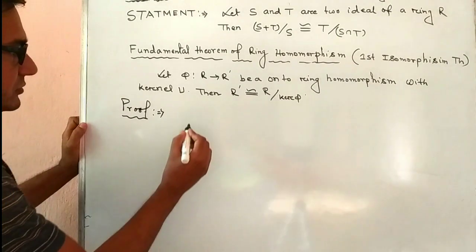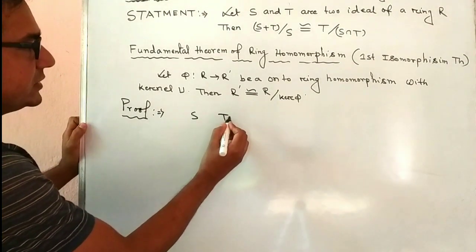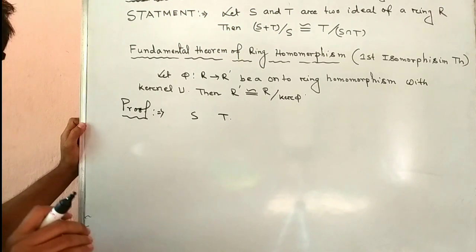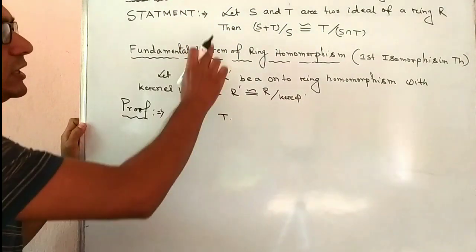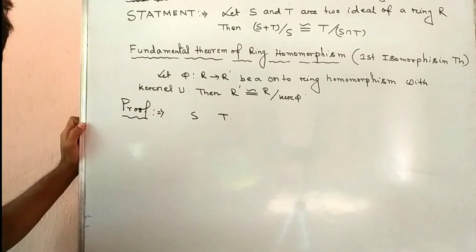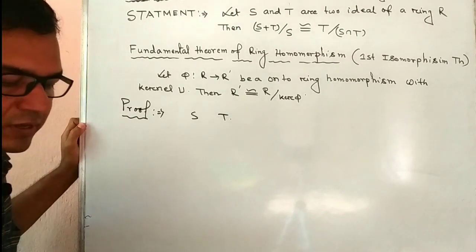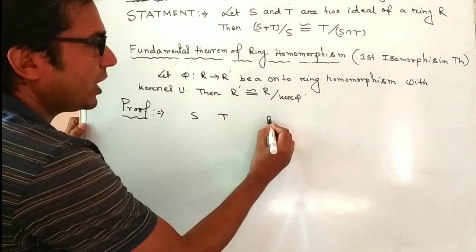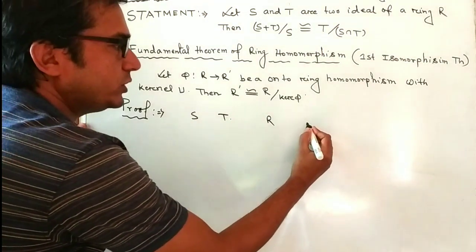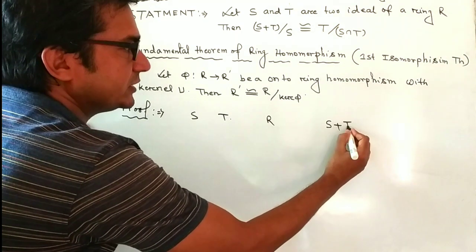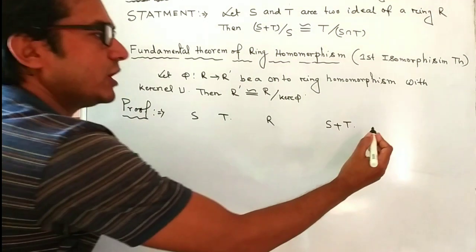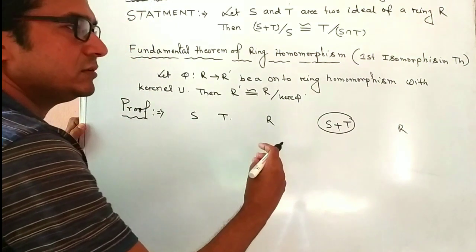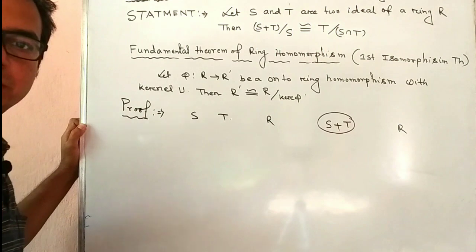Here S and T are both ideals, which is given in the hypothesis. Since these are both ideals of R, we know that S plus T is also an ideal of R. This is an ideal, so it must be a ring.